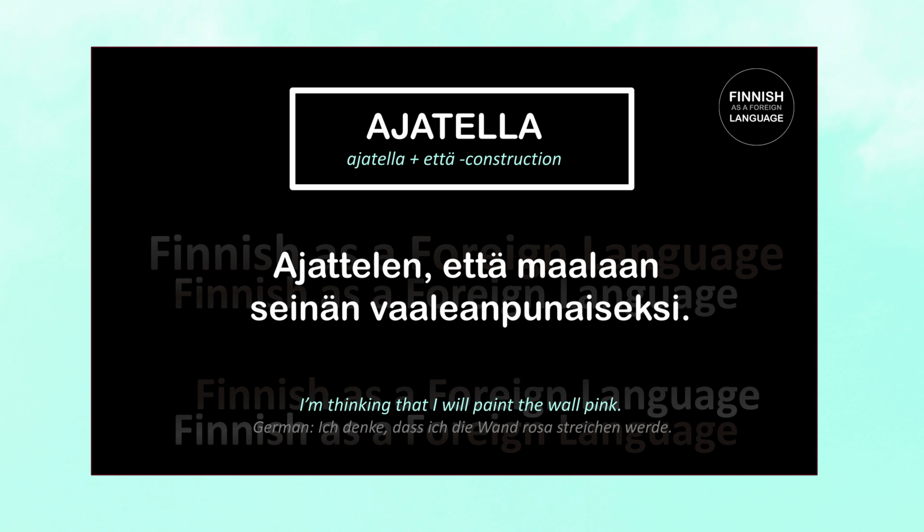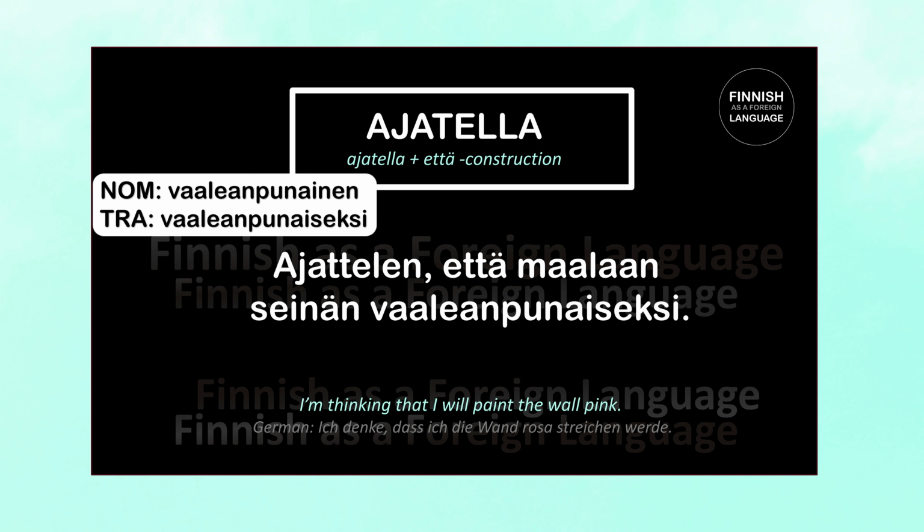Let's go step by step. Ajattelen is the first person singular present tense of ajatella, which means to think. Että means that. Maalaan is the first person singular present tense of maalata, which means to paint. Seinän here is the genitive case of seinä, which means wall. Here we use the genitive case because we are referring to a specific wall. And vaaleanpunaiseksi is the translative case of vaaleanpunainen, which means pink or rose.